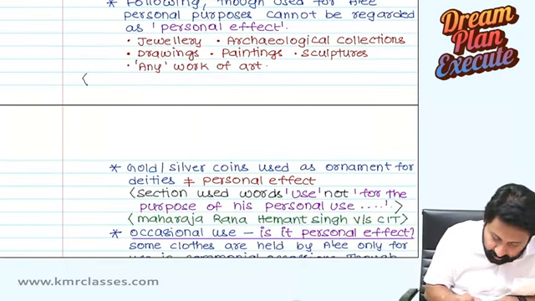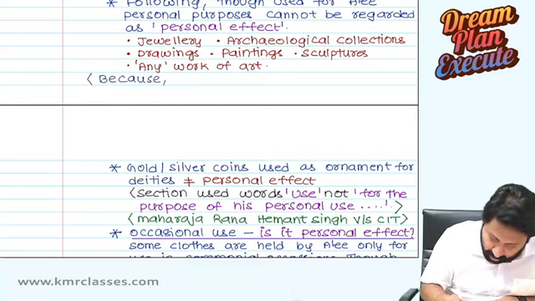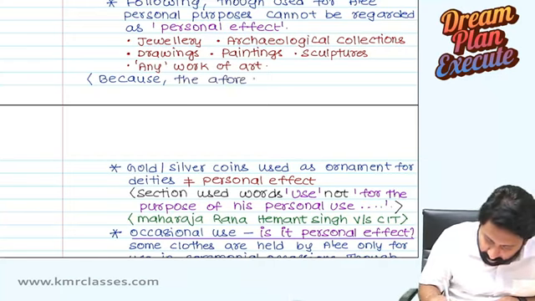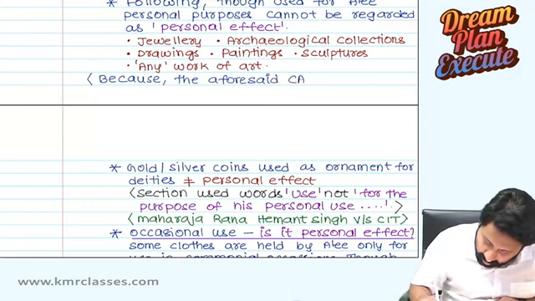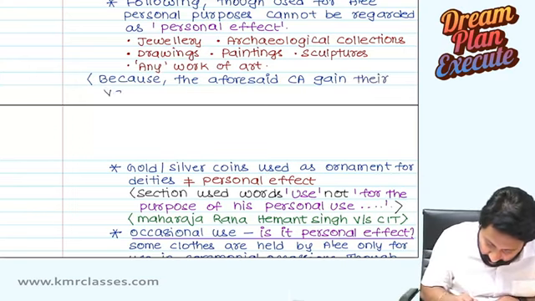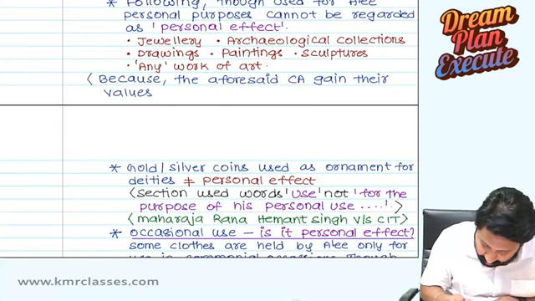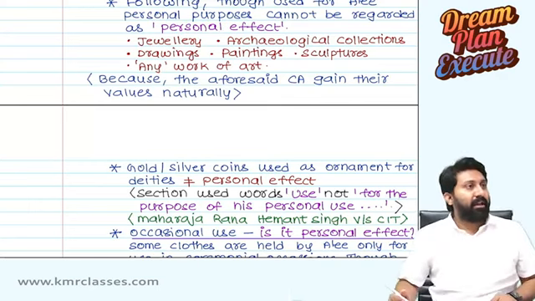Reason, because they gain their value naturally.